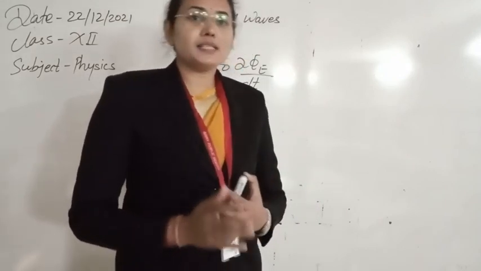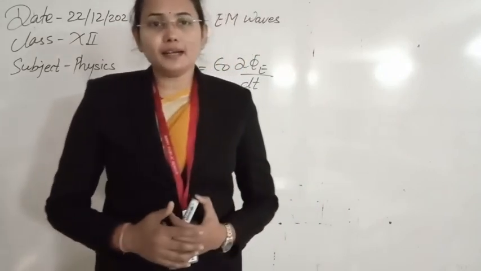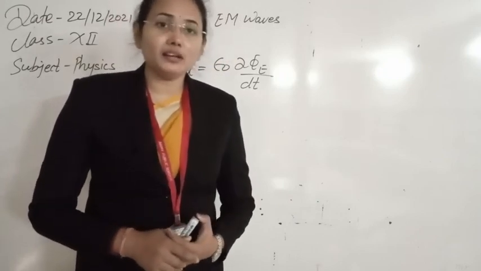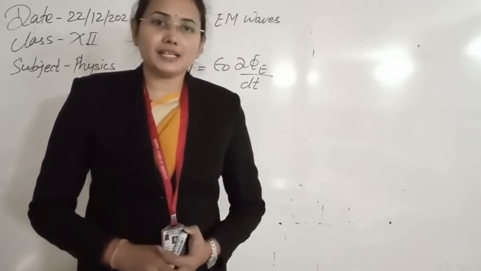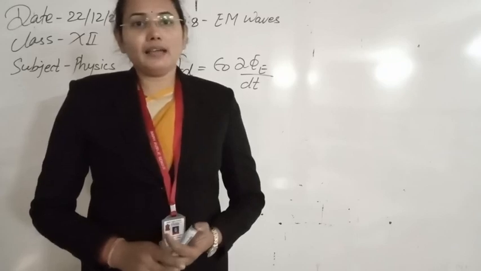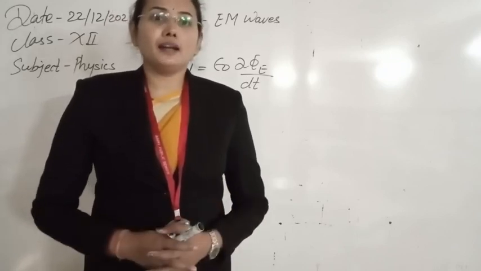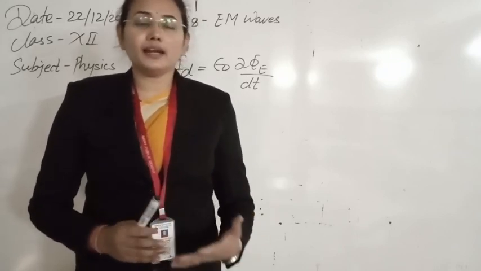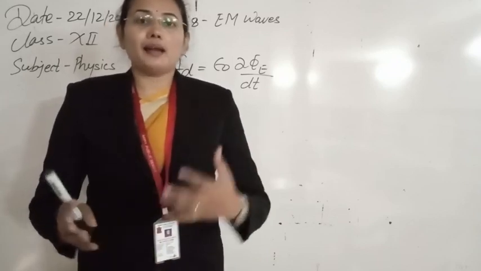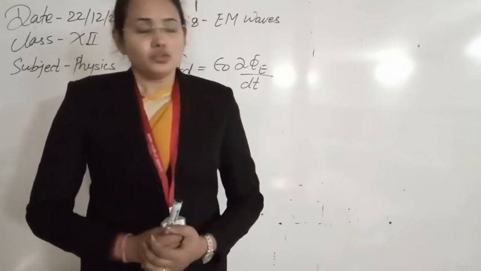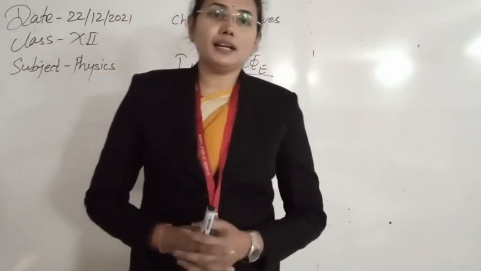Ampere's concept is valid for DC current, but not for AC current. In our daily life we use alternating current, produced by generators.